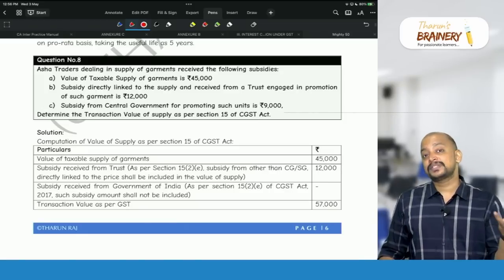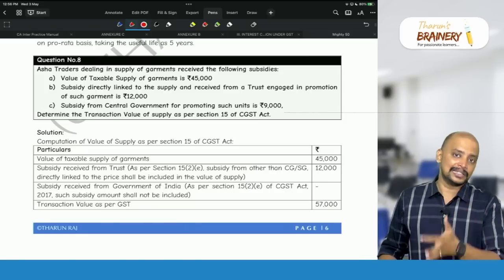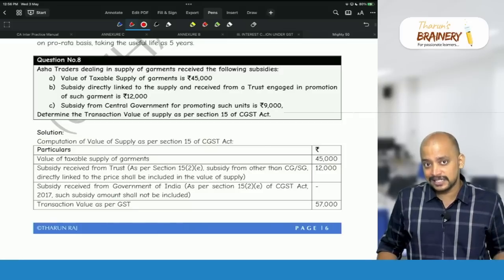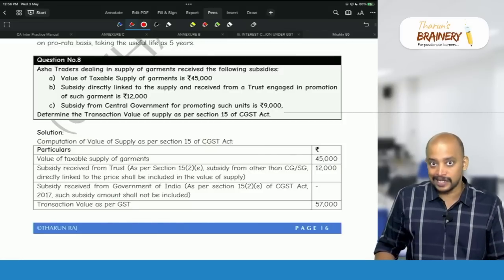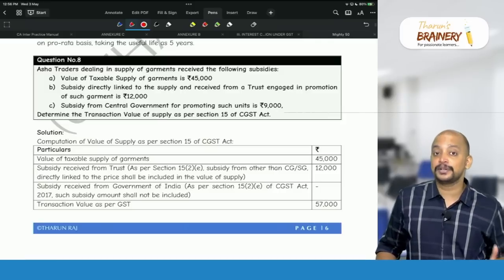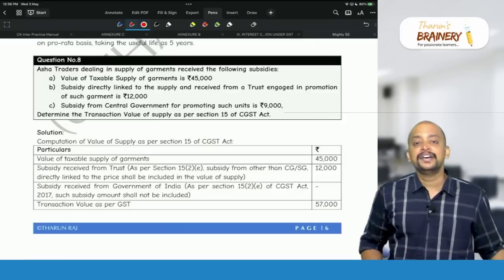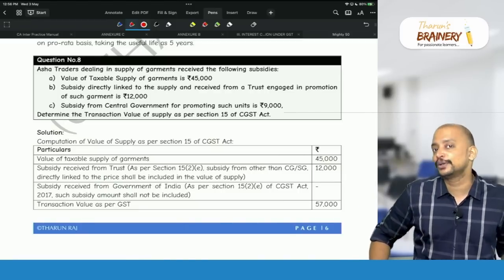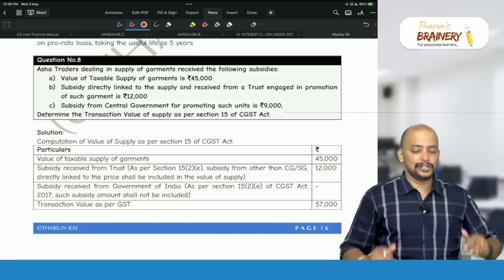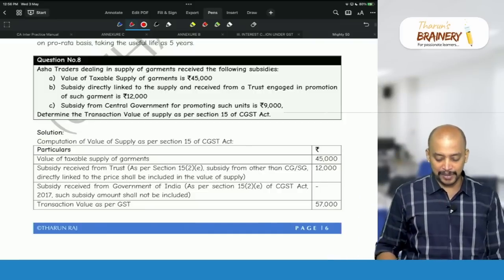Is it received from central government or state government or others? If it is from central government or state government, it is to be excluded from the value. Whereas if it is from others, then it is to be included in the value. So first you need to check, is it directly linked to the price or not?